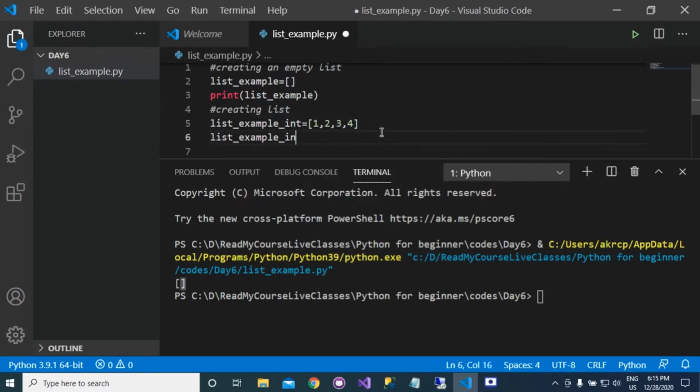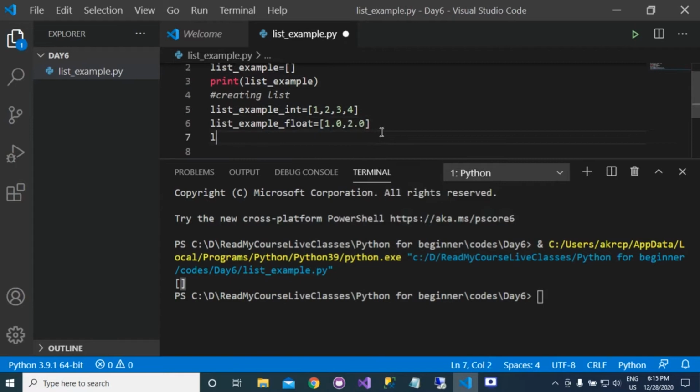Similarly you can create a list like this. I'm creating list example float, so you can also pass data as float: 1.0, 2.0. Similarly you can create a list having strings as its elements. Suppose I'm passing here welcome and Facebook and then read my post.